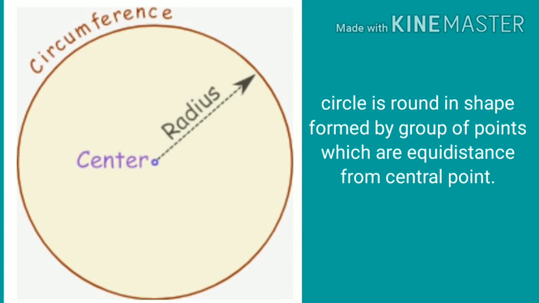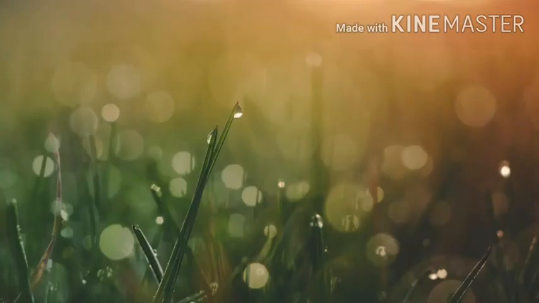So the figure formed by the group of points which are equidistant from the central point is called a circle.